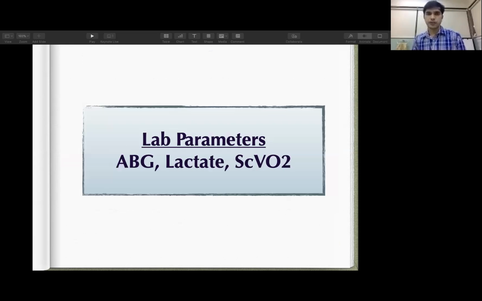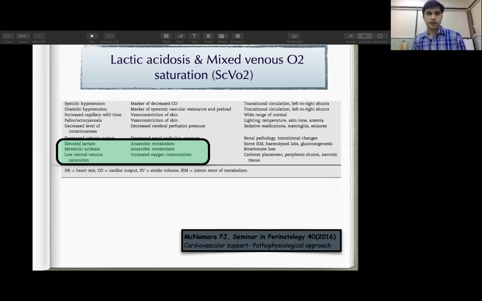Now, if we talk about lab parameters like blood gas, metabolic acidosis, lactic acidosis, and mixed venous oxygen saturation. When there is lactic acidosis, it indicates that cellular anaerobic metabolism is happening. But it can be falsely elevated in inborn errors of metabolism, or it may be increased because of hemolyzed lab samples, or when we are using adrenaline, which induces glycogenolysis and glycolysis in the liver and gives a false elevation of lactate. So it is sometimes not a very reliable indicator.